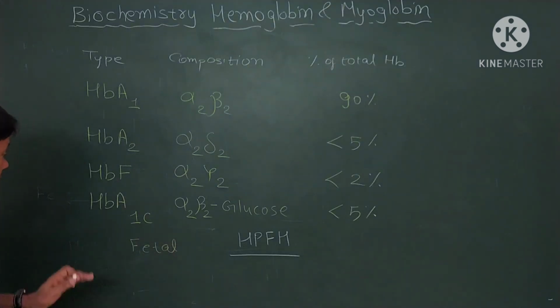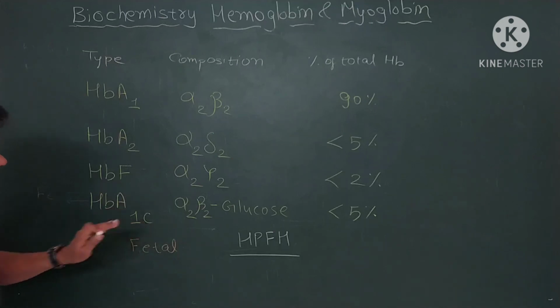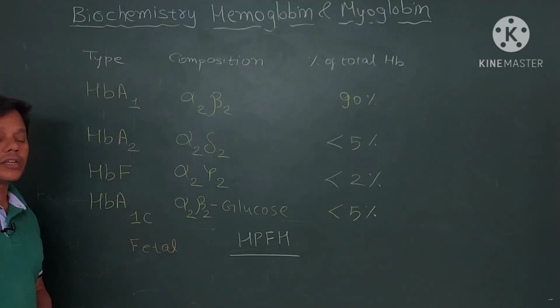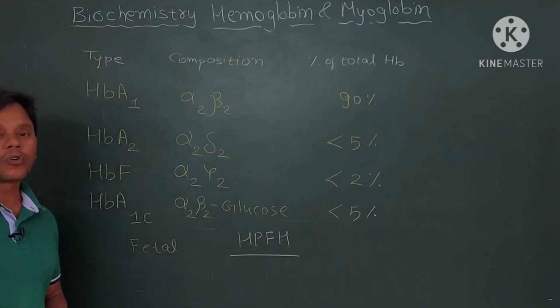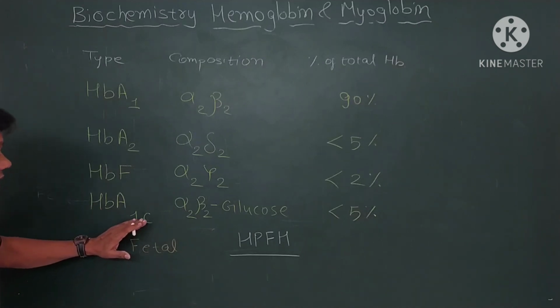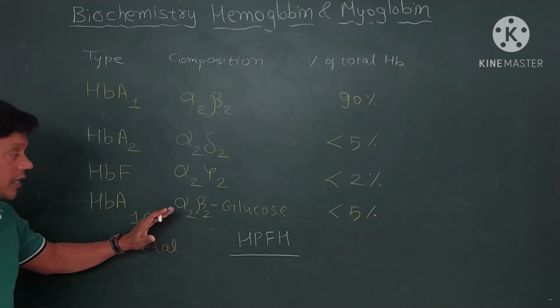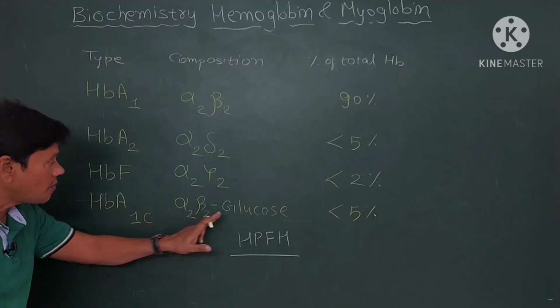Now friends, the last one is HbA1c. HbA1c is a glycosylated hemoglobin, formed by the covalent binding of glucose.